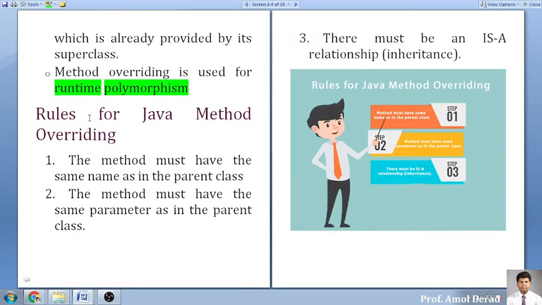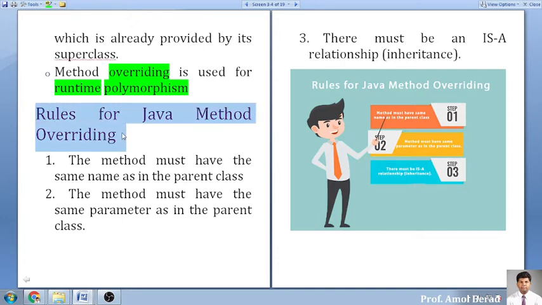An interview question might be like this also: what is runtime polymorphism, and you have to elaborate what exactly it is. In this situation you have to explain what overriding is, then only it is possible. Yes, is it clear to everybody? Yes or no? Yes, sir. Okay.